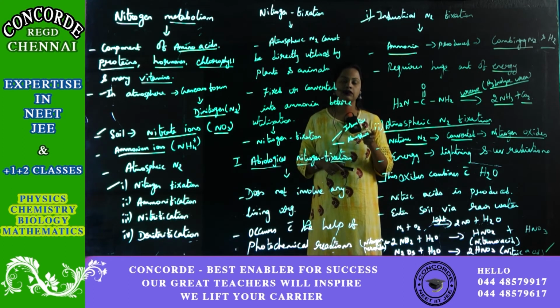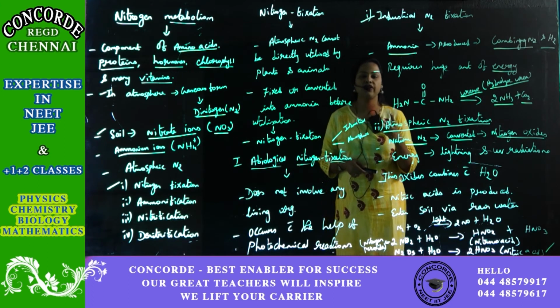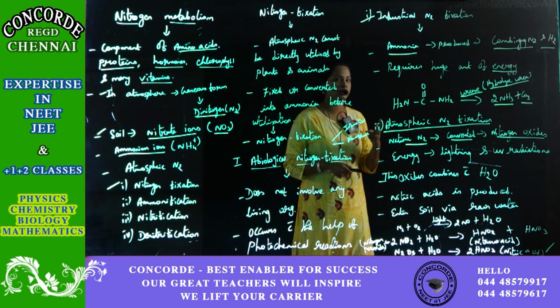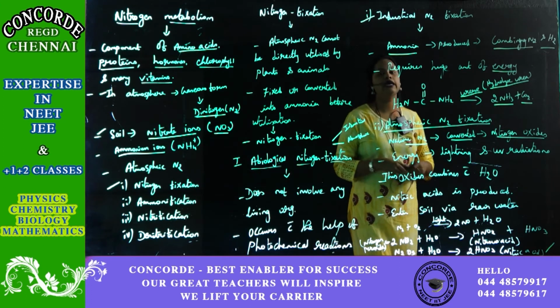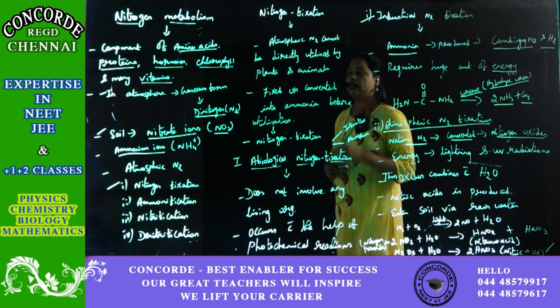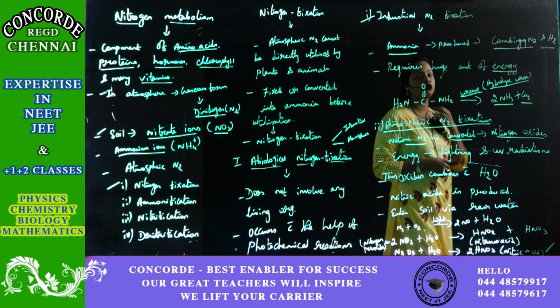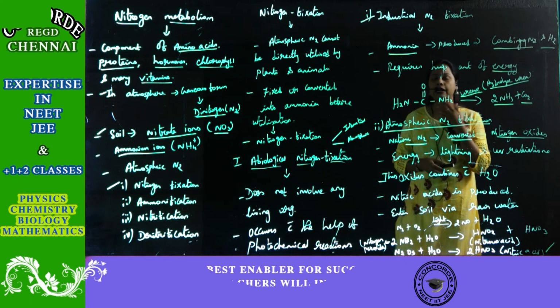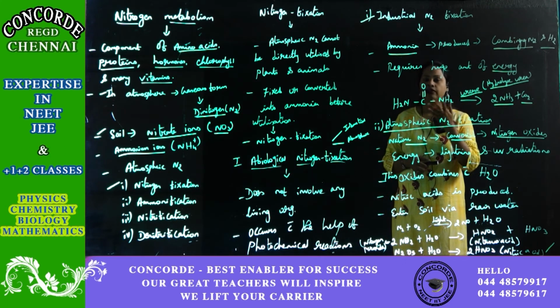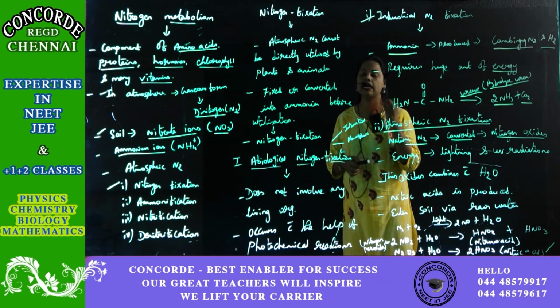One is industrial abiological nitrogen fixation. Another is atmospheric abiological nitrogen fixation. First, we'll concentrate on industrial abiological nitrogen fixation. What you have to do is combine the nitrogen along with the hydrogen with the help of urease enzyme.